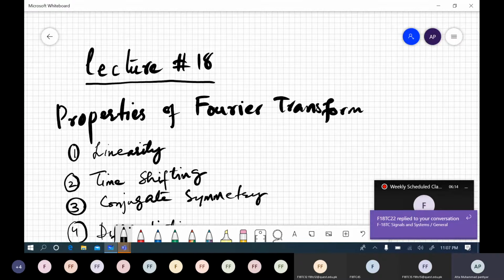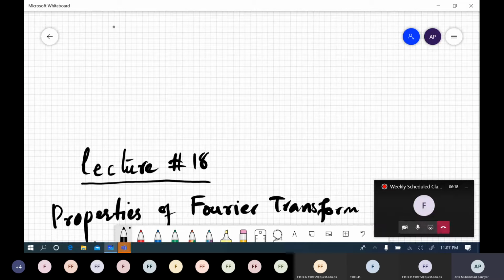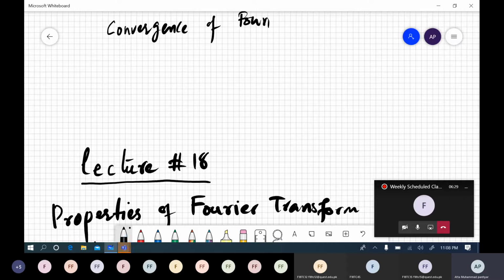In last class, we discussed convergence of Fourier series, right? We said if three conditions are met, we can transform any signal.